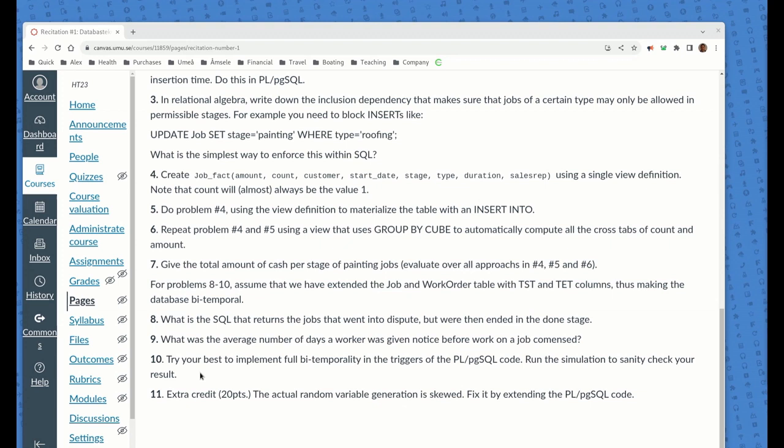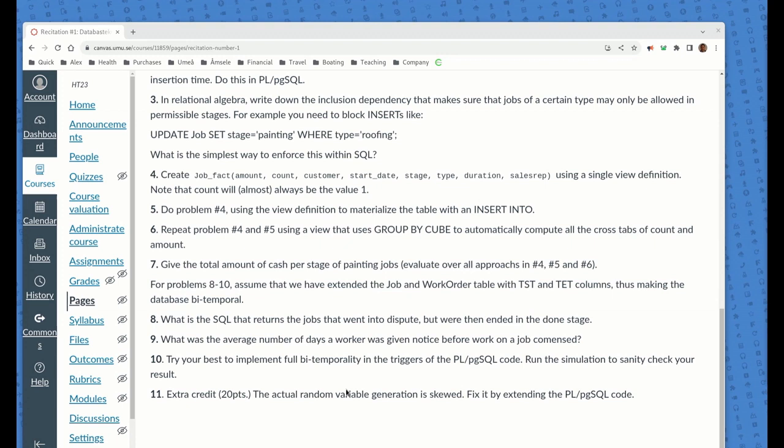All right, and then finally, number 10, try your best. It's not an easy task. It's actually quite hard. It's kind of tricky. But try your best to actually implement bitemporality in the triggers of the defined code. See if you can put in the proper conditions to make the kind of append-only bitemporal database. Build that up.